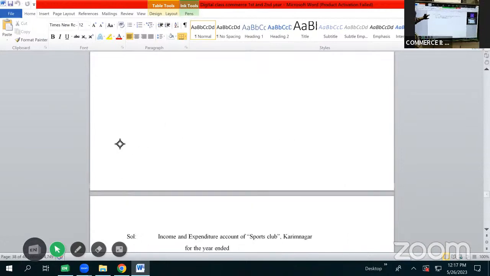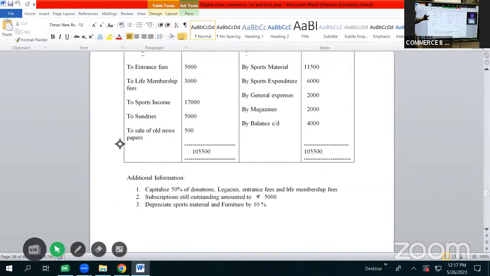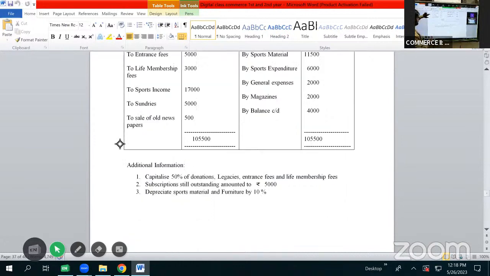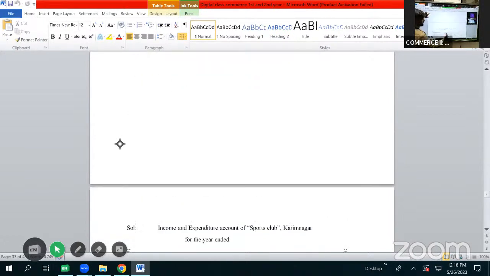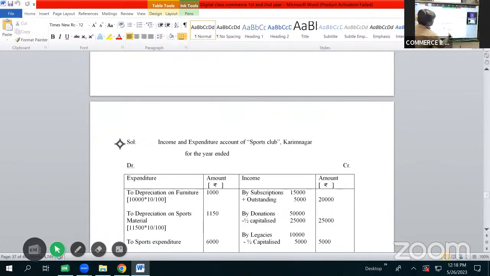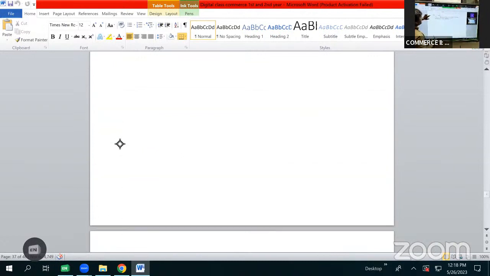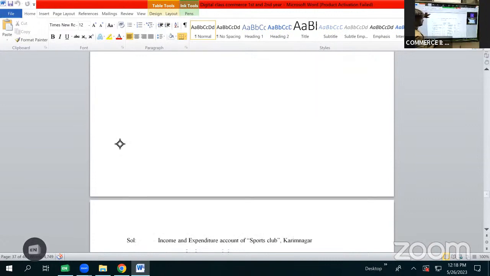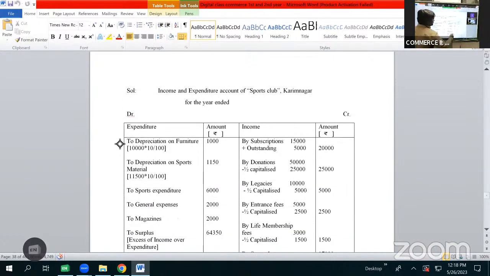First, we will be completing the items of receipts. So first we have subscriptions, 15,000. Here opening balance is not given. Even if opening balance has been given, you would have not recorded it in income and expenditure account. So first here we have subscriptions 15,000, which will be shown as income by subscriptions 15,000. Then we also have an adjustment on subscription that outstanding subscriptions for the year 5,000. So adding 5,000 to 15,000, it becomes 20,000.